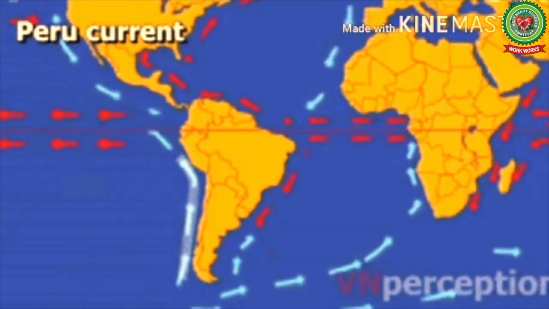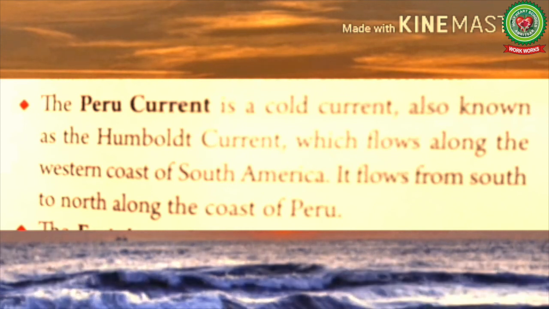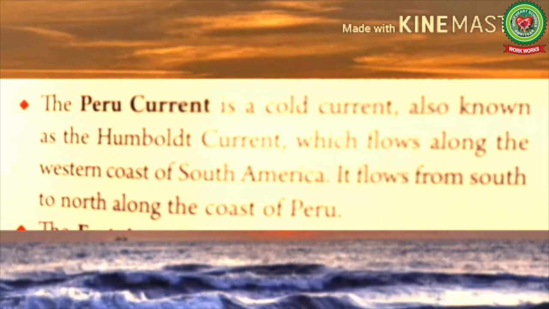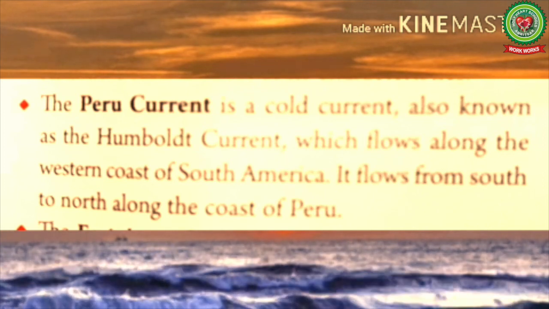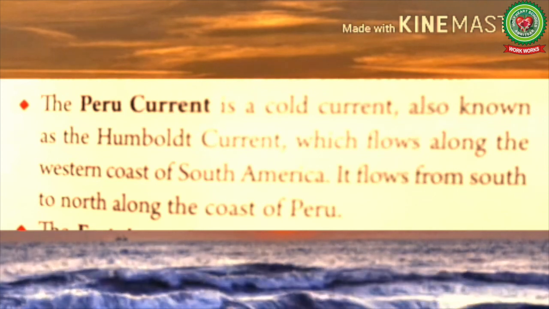So now let's read. The Peru current is a cold current also known as Humboldt current which flows along the western coast of South America. It flows from south to north along the coast of Peru.